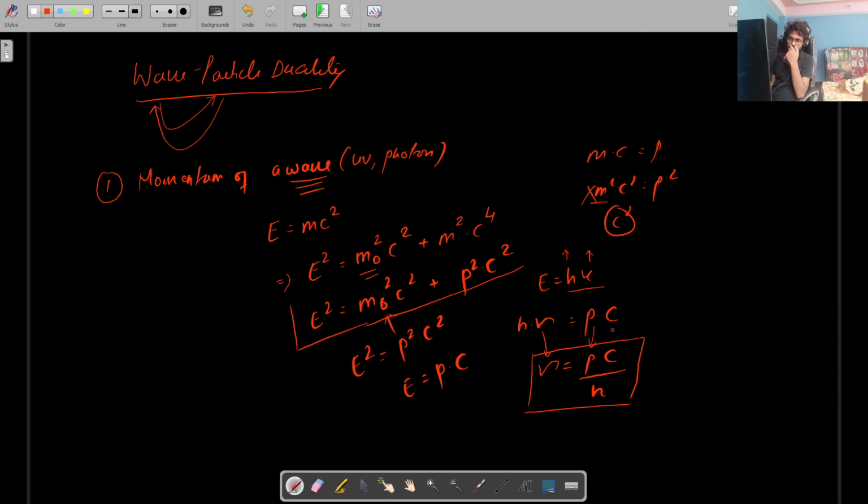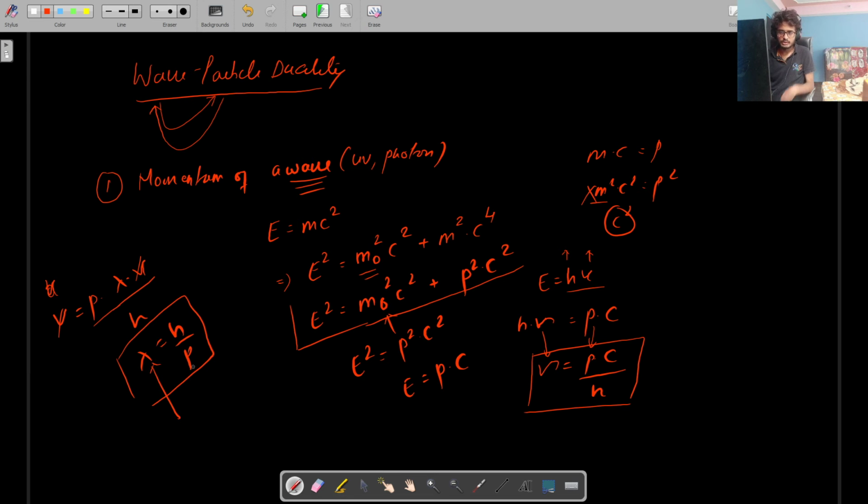Simple, very simple. Or you can simplify this as well. Frequency equals P into C by h, and C is lambda into frequency, so lambda into frequency by h. The frequency cancels, so lambda equals h by p. So this is another relation: lambda is a wave quantity, p is a particle quantity.